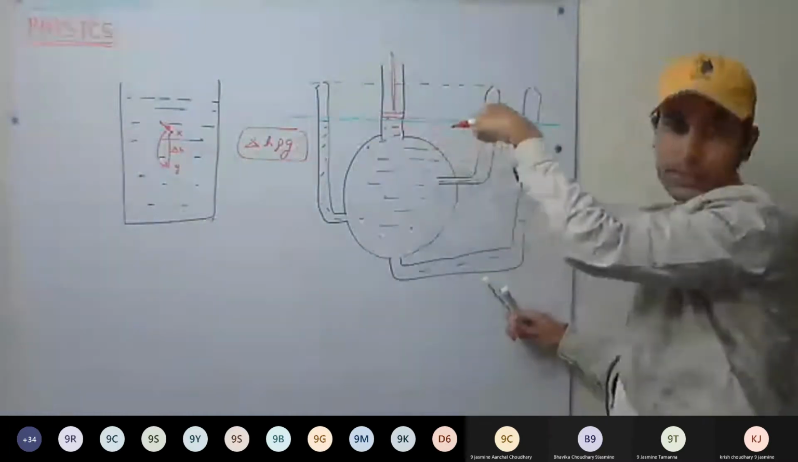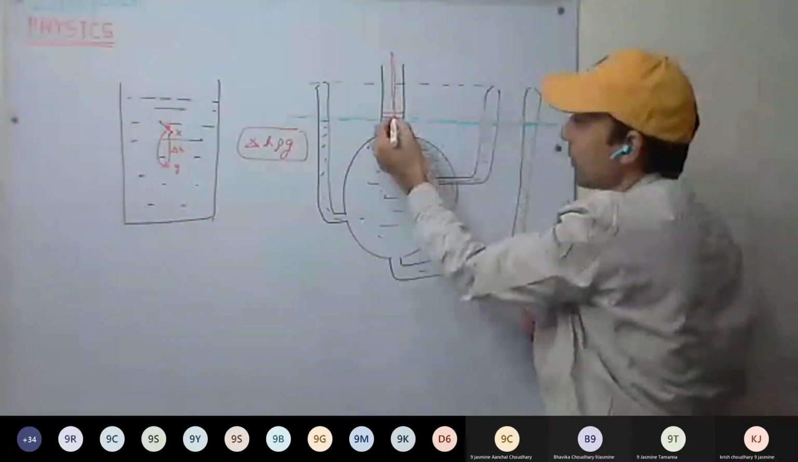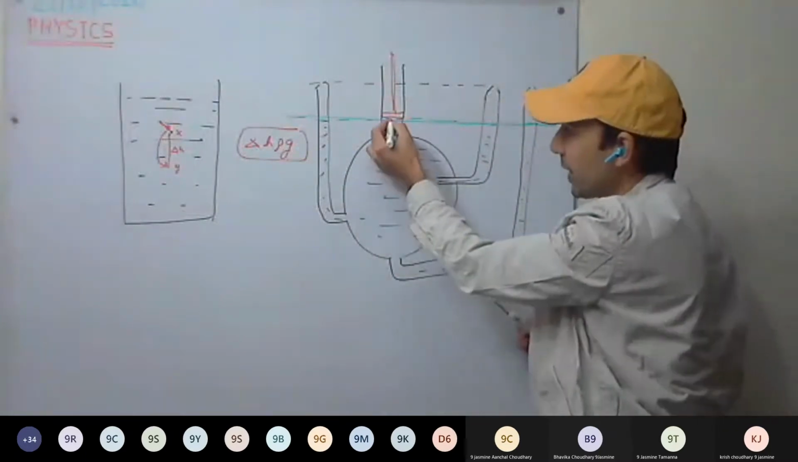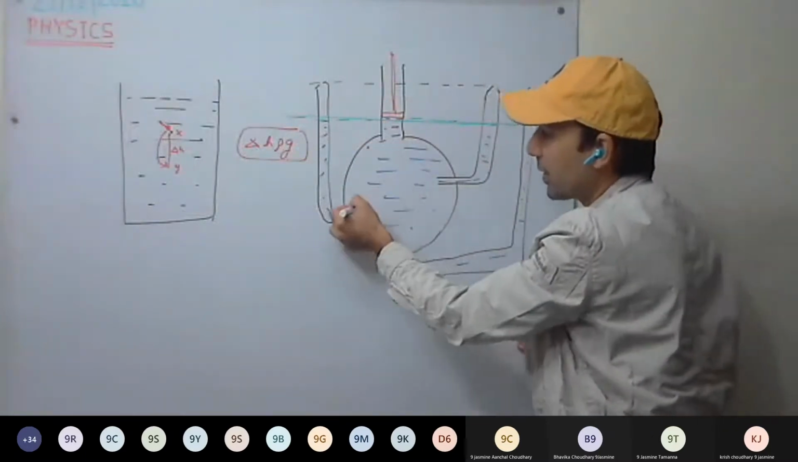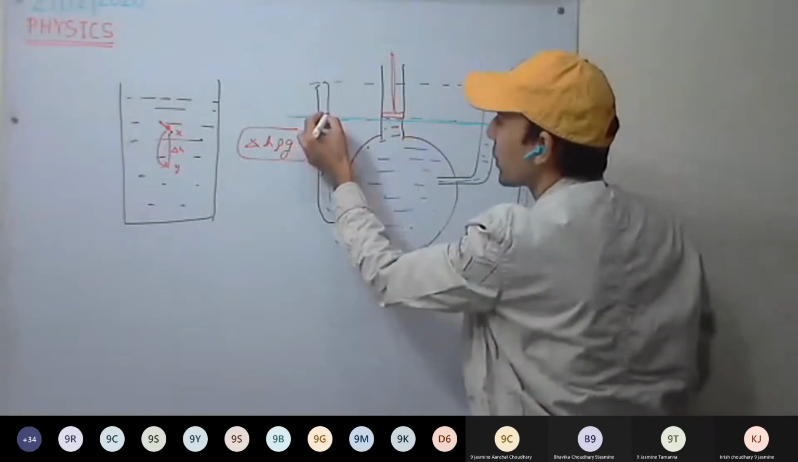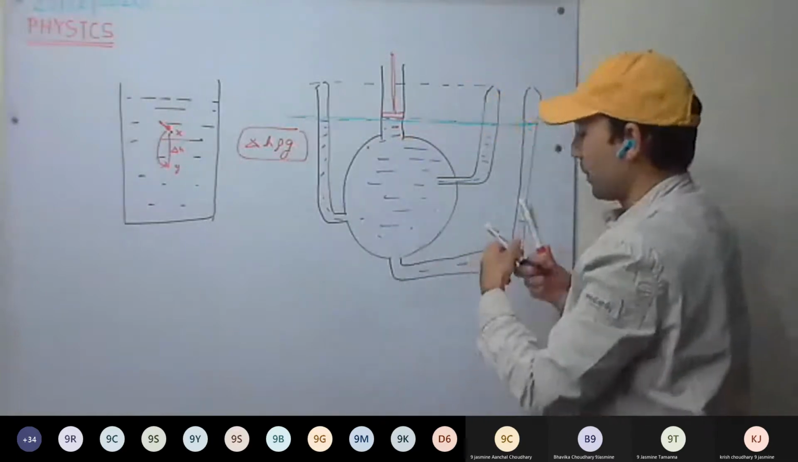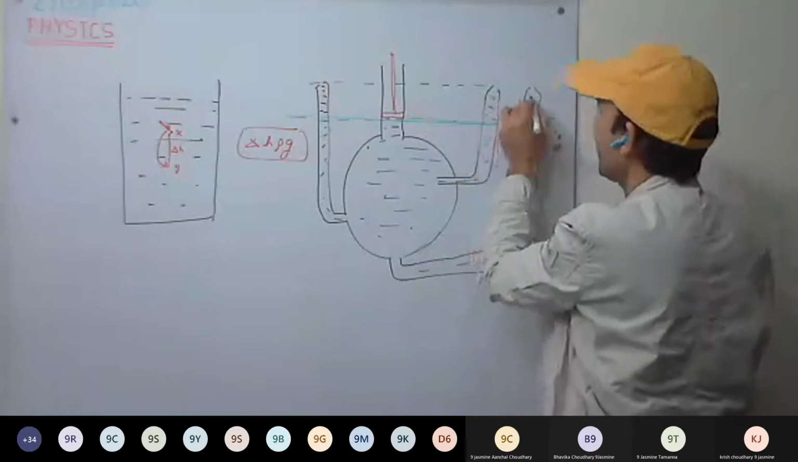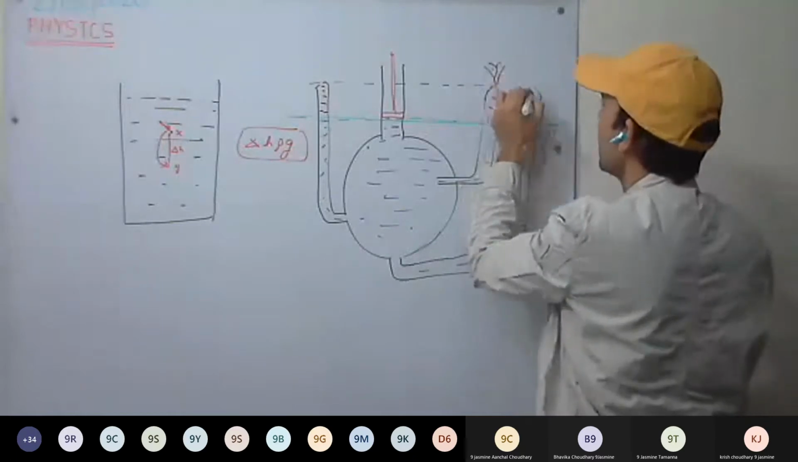Piston, and I push the piston. I am pushing the piston. So what will happen? The pressure will increase. Pressure will increase inside the liquid, and it gets distributed. And what happens? The water rises. Water will rise, and it oozes out.